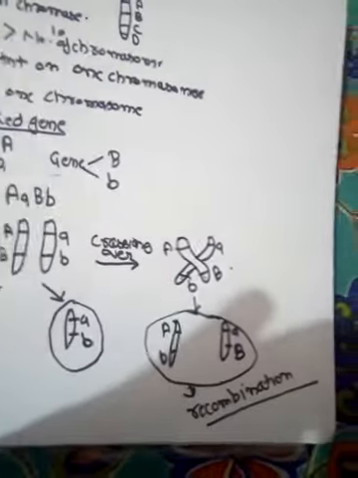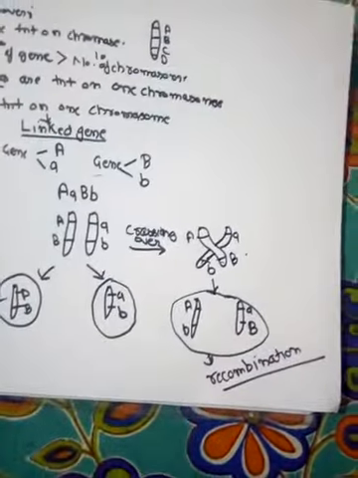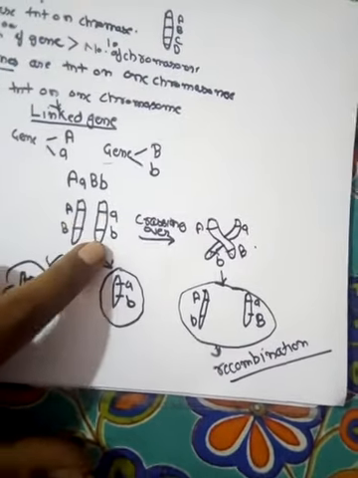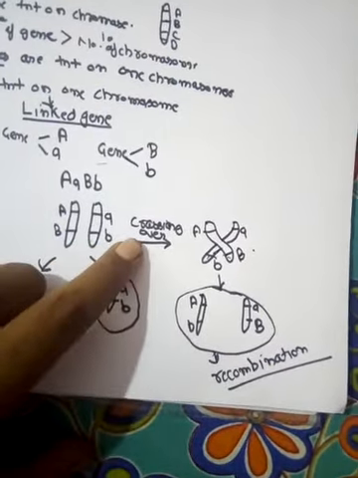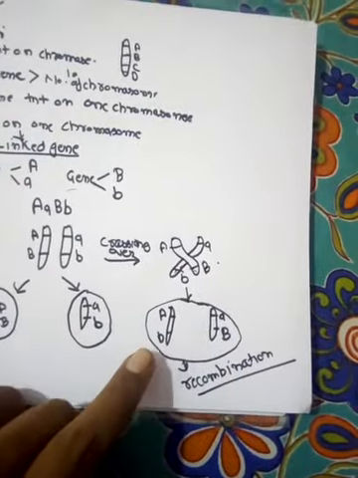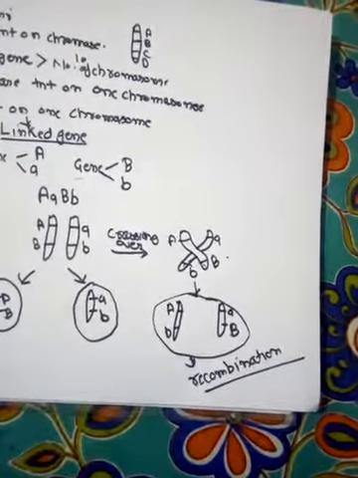That means crossing over may lead to the recombination of the linked genes. The old combinations were capital A capital B and small a small b, and due to crossing over the linked genes recombine. That means a new combination appears, that is capital A small b and small a capital B.